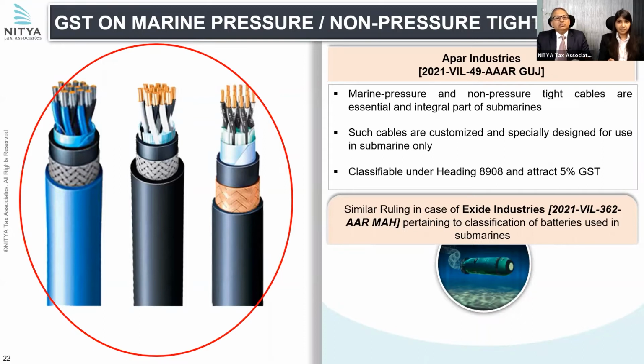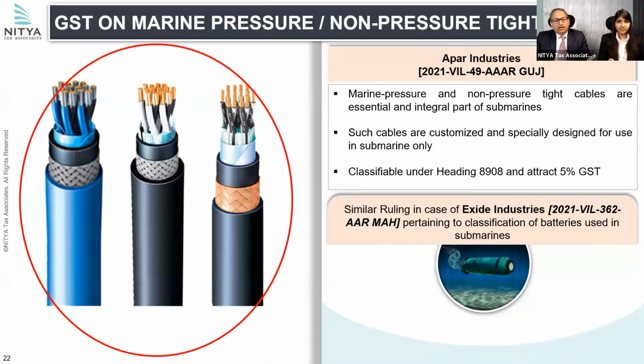Submarines, as we all know, are in water, and they require these extremely high pressure cables. Therefore these cables are especially designed for submarines, and without these cables the submarines cannot function.